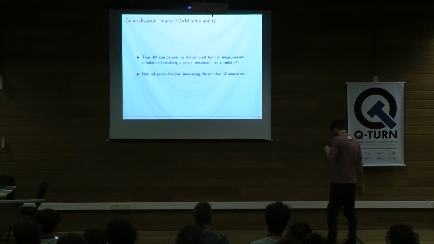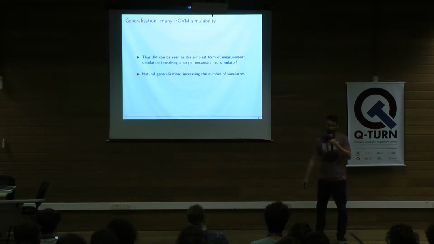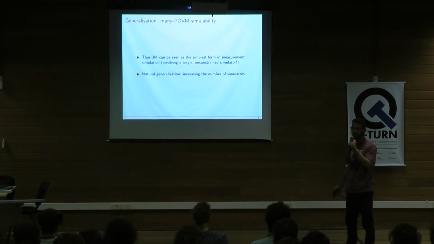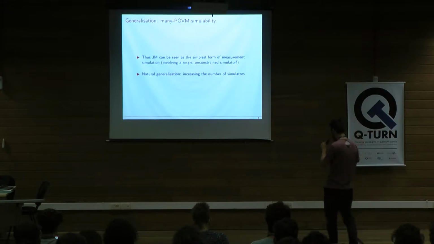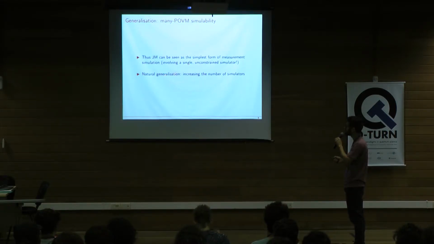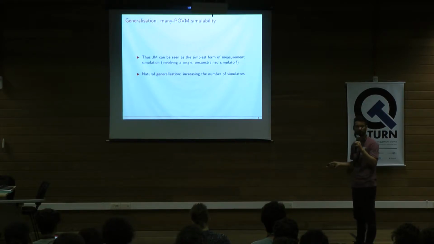So the fact that we understand joint measurability as a simulation protocol allows us a very natural generalization of it, right? Actually, joint measurability, according to this simulation interpretation, is the simplest form of measurement simulation because it involves only a single simulator, and we don't put any constraints on it. We just ask that there exists this POVM. It doesn't have to satisfy any conditions. So a very natural generalization of it is just to increase the number of simulators, right?